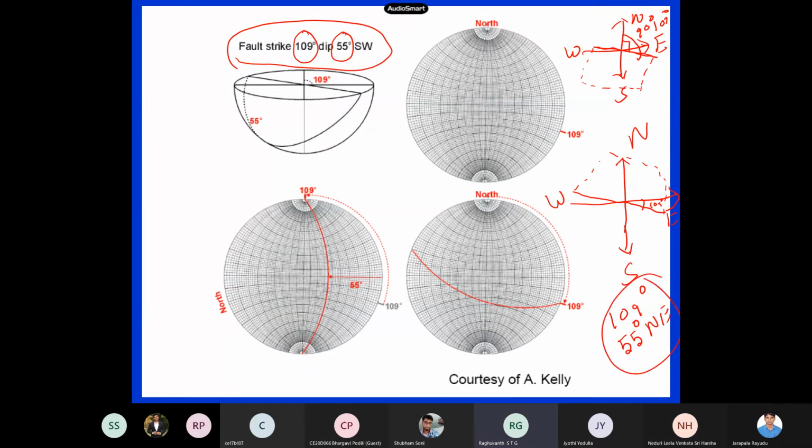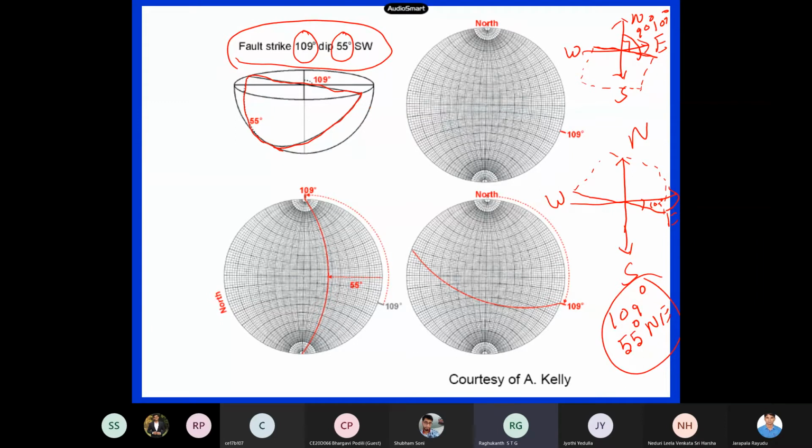Now we have to represent this in the stereograph. So this is how we draw. So now this is my 109 degree strike angle, and this is my plane, and dip is 55 degrees actually, and this is oriented in this direction. Suppose it was in the other direction, then it will go in this direction actually. So the plane will be something like this, on the other side if it was in the northeast, but now it is in the southwest direction. Okay, so this is my fault.